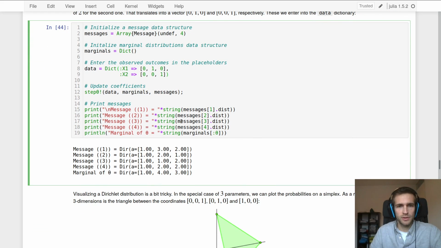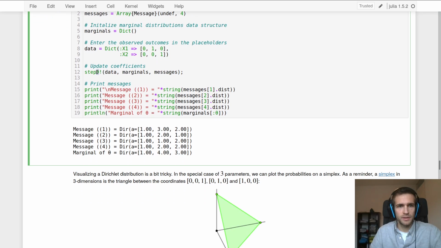So if you visualize all of the messages, we'll use step theta to update the marginal and to populate the marginal and message data structures. So that gives you the following messages. We're not going to compute these by hand, but I encourage you to try this out yourself. The Dirichlet distribution is as easy to work with as the beta distribution.